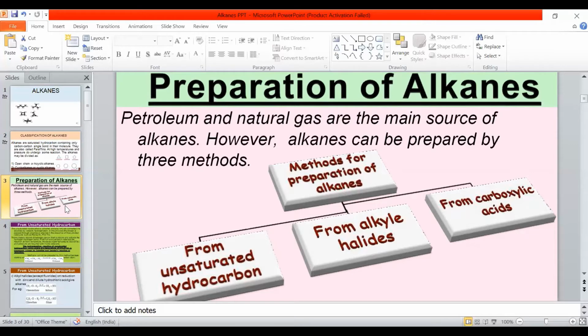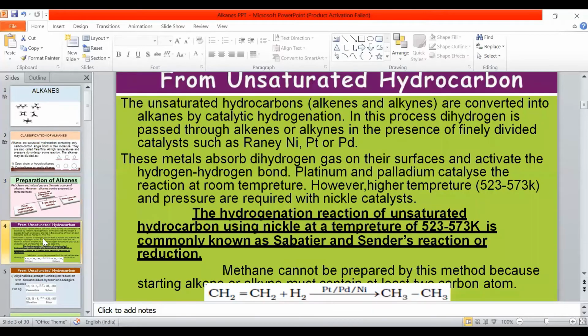There are one or two more reactions that we will discuss in our class. This is a simple method you have seen in lower classes also, that is unsaturated hydrocarbons. Unsaturated hydrocarbons are alkenes and alkynes. You might have studied in lower classes, alkenes containing carbon-carbon double bond and alkynes containing carbon-carbon triple bonds.